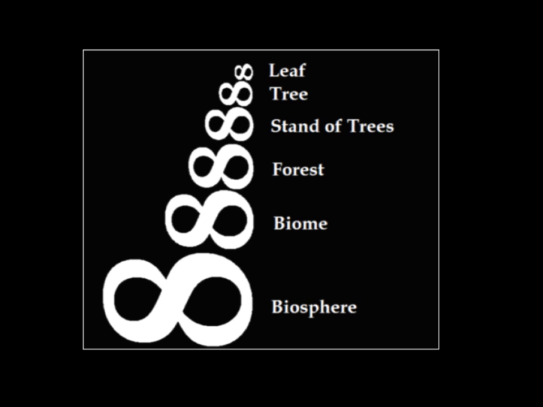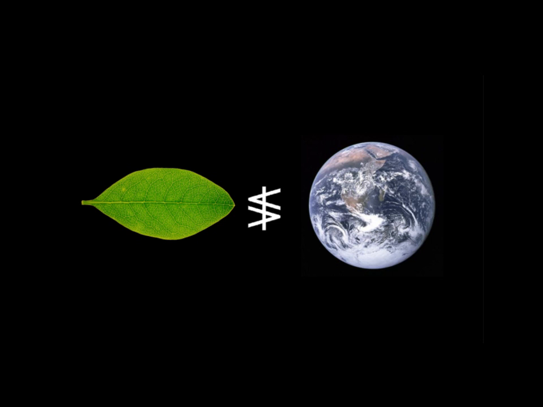Within the aforementioned forest, there exist smaller and faster, in terms of space and time, complex adaptive systems, such as a stand of trees, within which even smaller and faster levels exist, like a single tree, and smaller and finer again, such as a single leaf, and so on. There are also scales larger and slower than the forest, such as the biome of the entire continent or the Earth's biosphere. This structure of systems on different scales was originally referred to as a hierarchy.